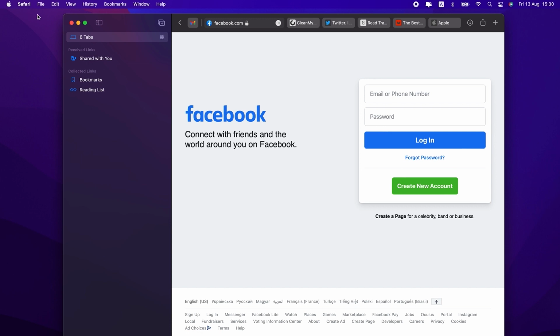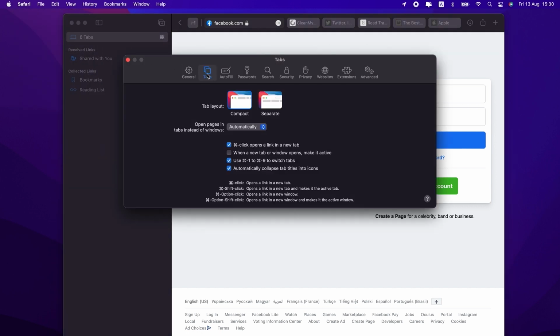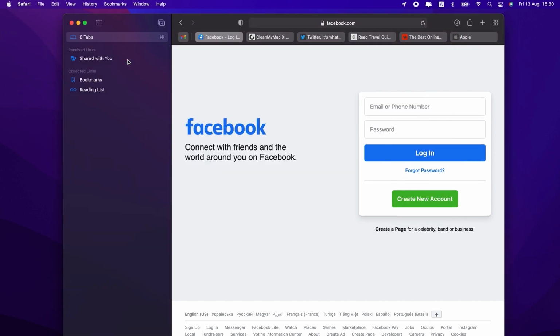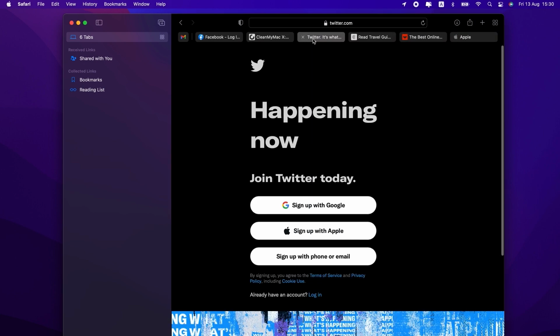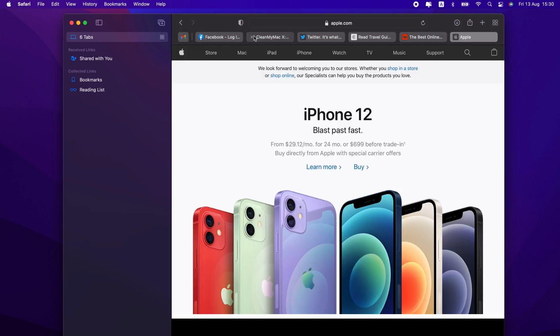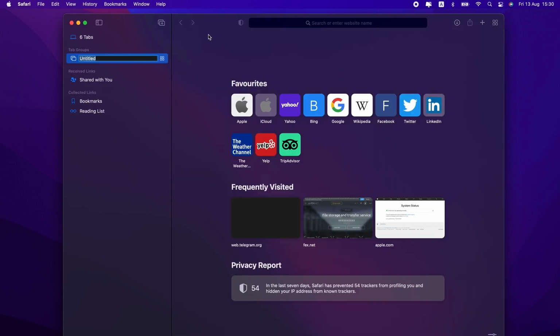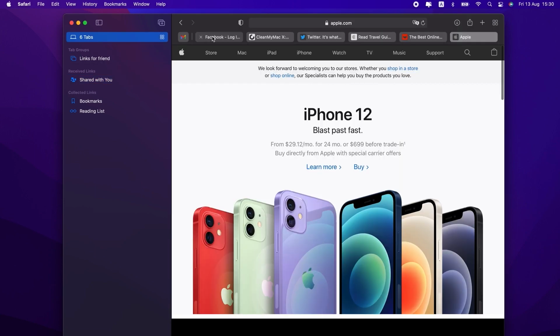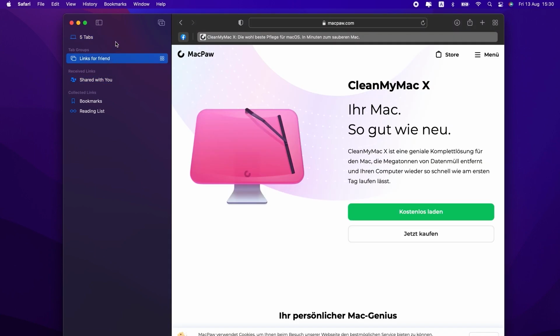Safari got a pretty big update in Big Sur, so this time around, it's all about the interface. The tabs bar has been redesigned and looks much sleeker. It kind of blends in with the rest of the web page, which is really cool. You can group tabs just like you can in Chrome and find the groups listed in the sidebar that also shows your reading list and bookmarks.